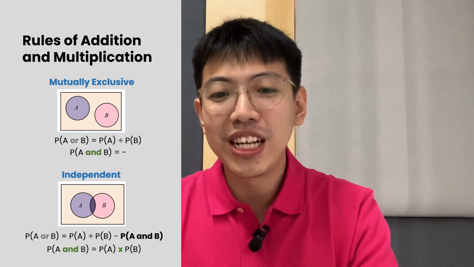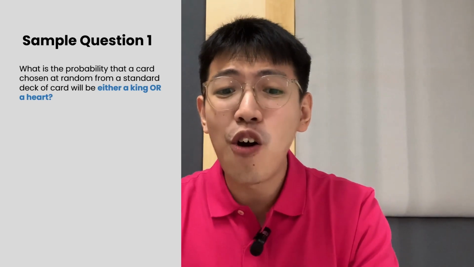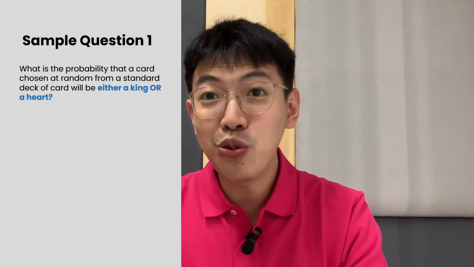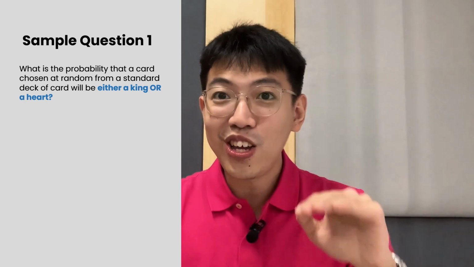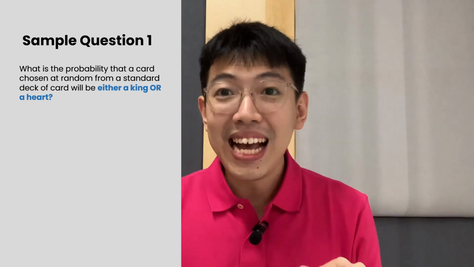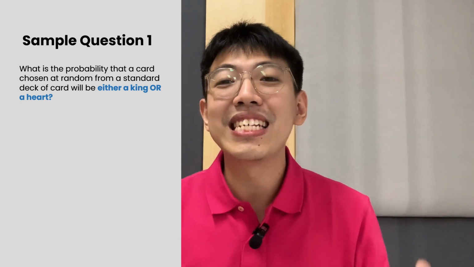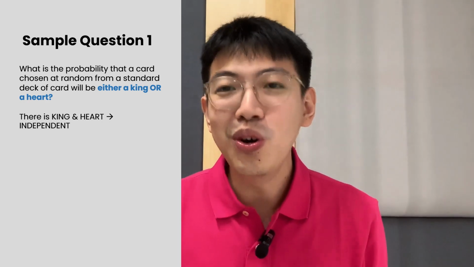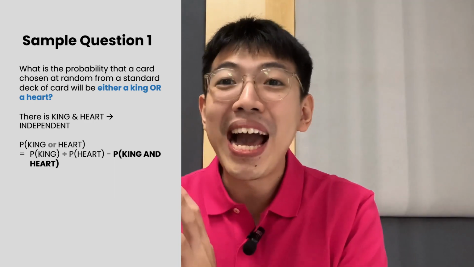So, if I have the question, what is the probability that a card chosen at random from a standard deck of cards will be either a king or a heart? My question is, is it mutually exclusive or independent? Is it possible for king and heart to occur at the same time? Yes, there is the king of hearts, right? So it is not mutually exclusive. Since the keyword is OR, P(A or B) equals the probability of king plus the probability of heart minus the probability of king and heart.